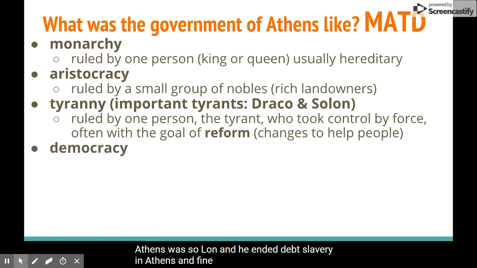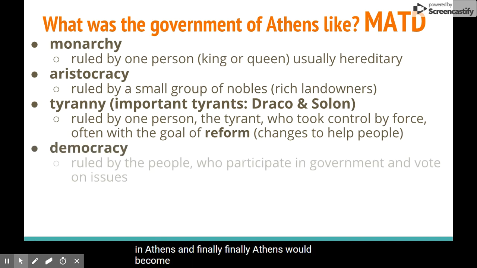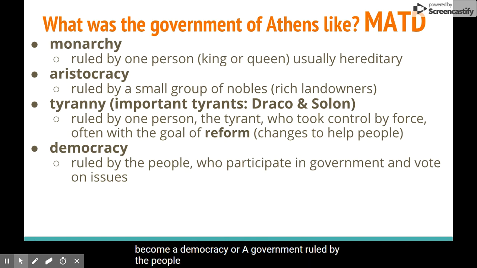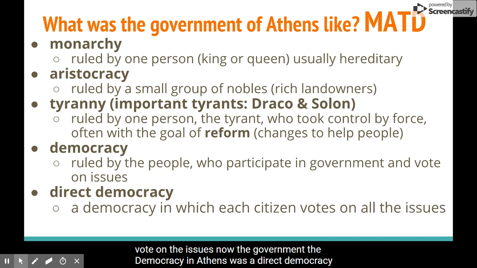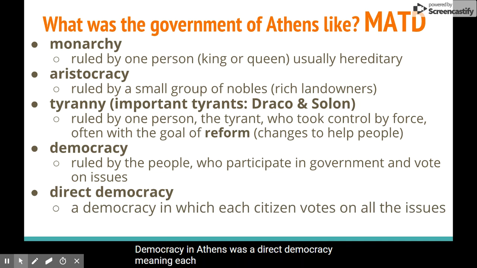And finally, Athens would become a democracy, or a government ruled by the people who participate in government and vote on the issues. Now, the democracy in Athens was a direct democracy, meaning each citizen votes on all of the issues.